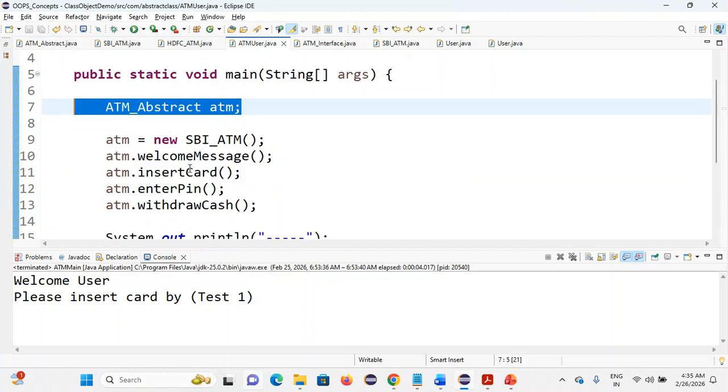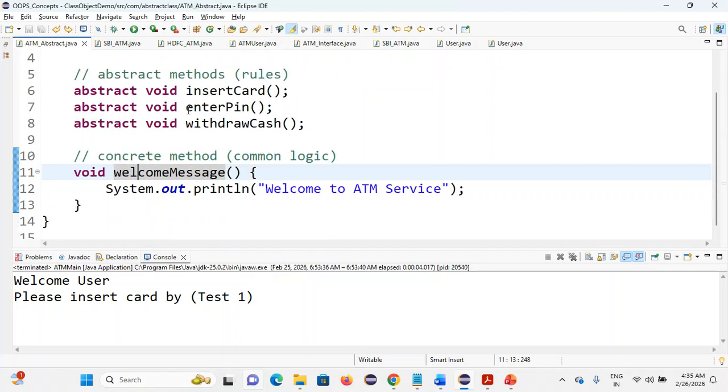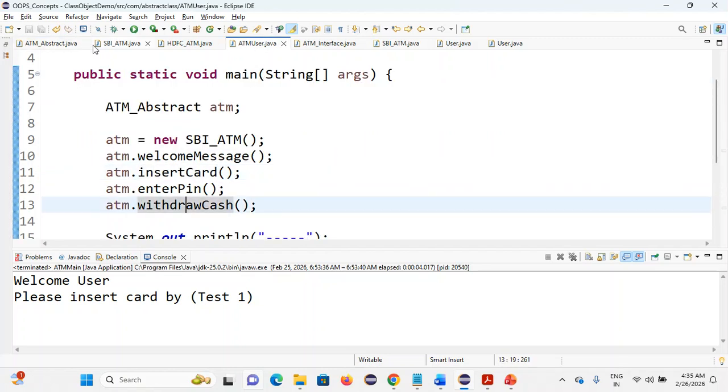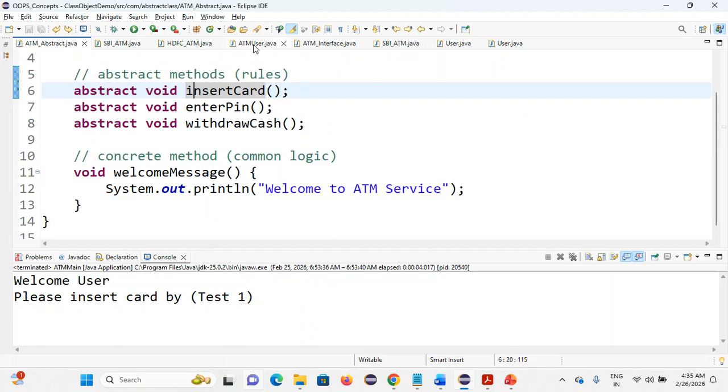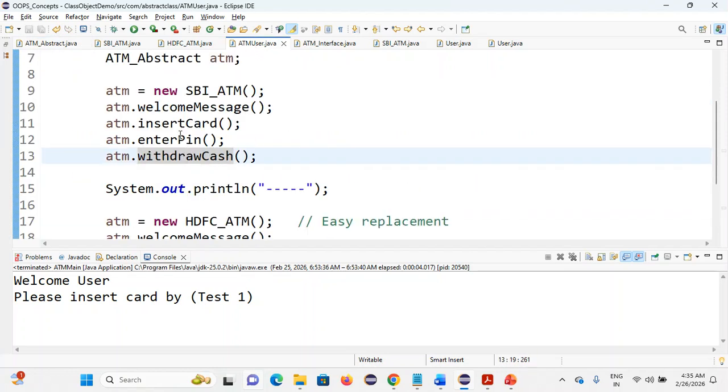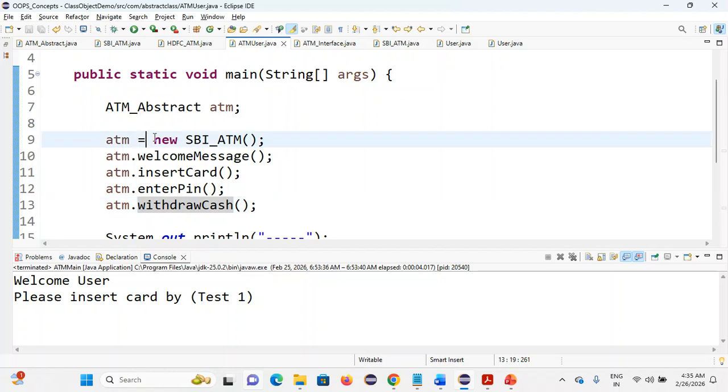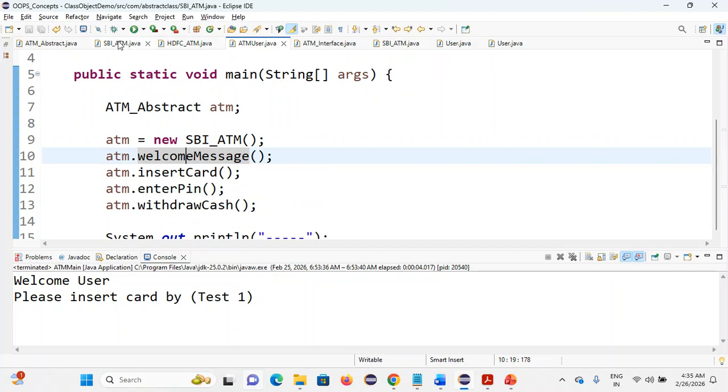Yes. After that, insert card. Yes, we declared it. Enter pin. Yes, of course it is available. Withdraw cash. Of course available, done. So now it will be checked during runtime. What will happen: new SBI ATM, the object will be created in the heap memory. So now it will work for this object, SBI ATM. ATM dot welcome message means the SBI ATM class welcome message.